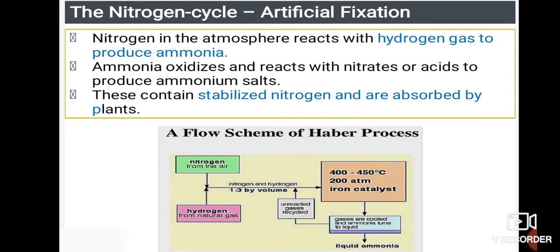Nitrogen in the atmosphere reacts with hydrogen gas to produce ammonia, that is NH3. Ammonia oxidizes and reacts with nitric or other acids to produce ammonium salts. These contain stabilized nitrogen and are absorbed by the plants.